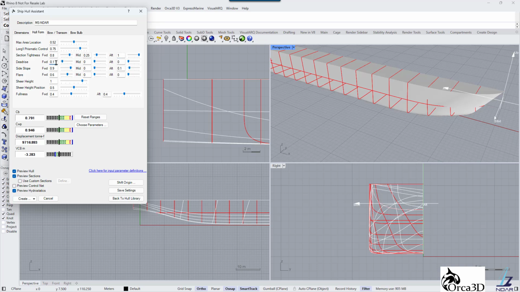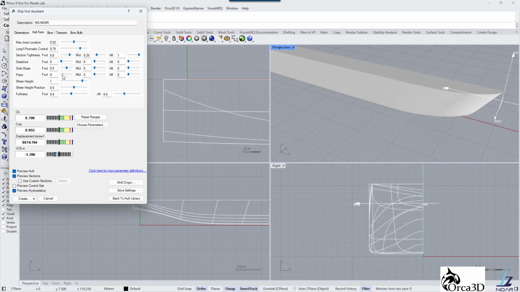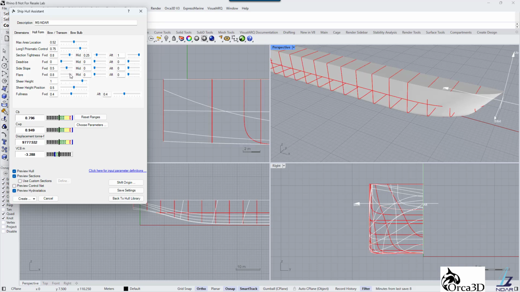Dead rise controls the bottom slope at the aft, midship and foreship. We will set all these parameters to 0. Side slope controls the slope of the side shell at the aft, midship and foreship. We will set foreship side slope to 0.5 and midship and aftship to 0. Flare controls the curvature of the side shell at the aft, midship and foreship.